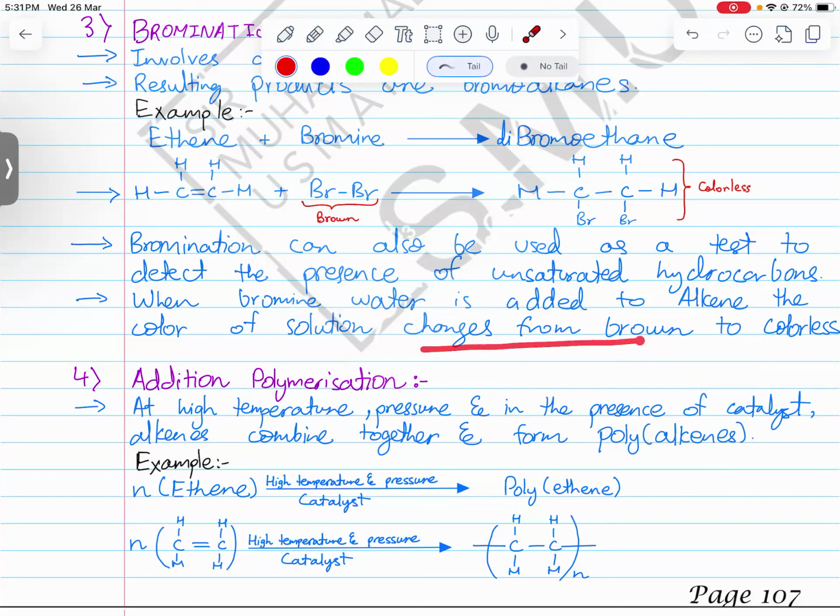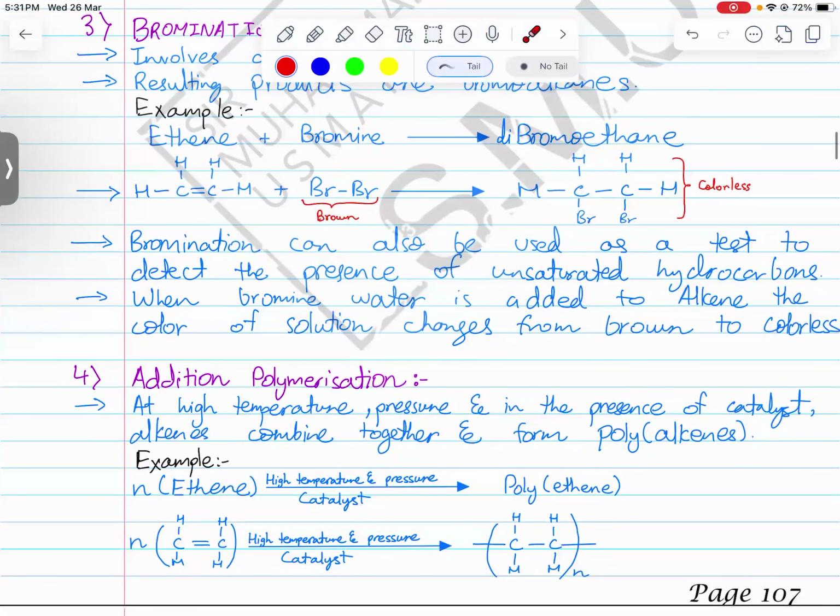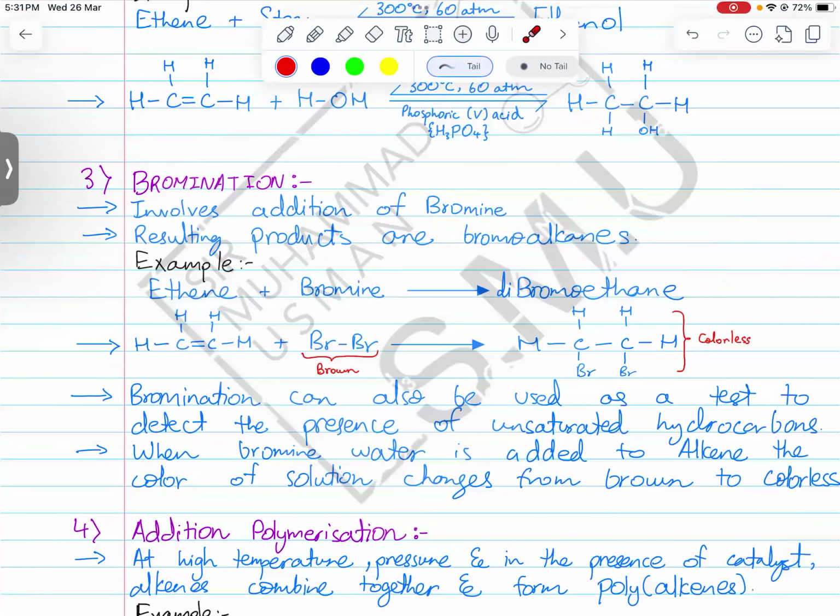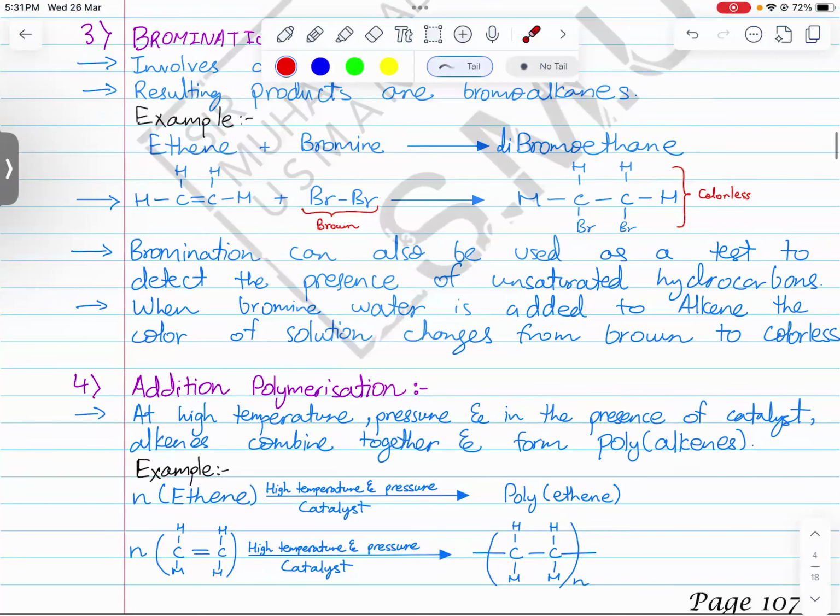So when you add bromine water to unknown sample, if unsaturated carbons were present, if carbon-carbon double bond was present, if the compound was an alkene, then the color of bromine will change from brown to colorless. The color of solution will change from brown to colorless. ठीक है? So that is a chemical test for alkenes. The test is bromination. The test is also called decolorization of bromine. So that is also a term that you should be familiar with.